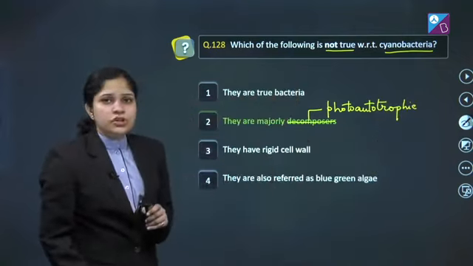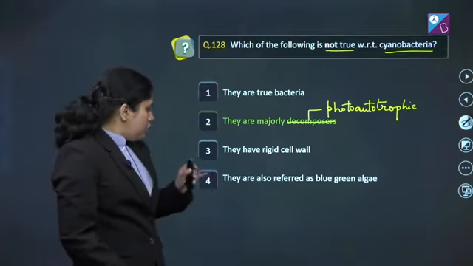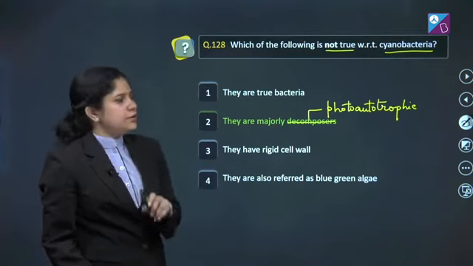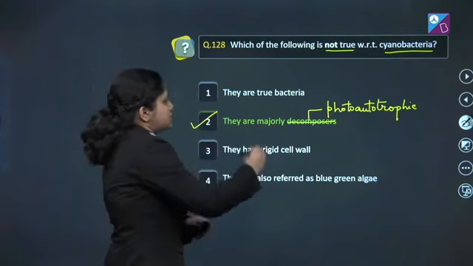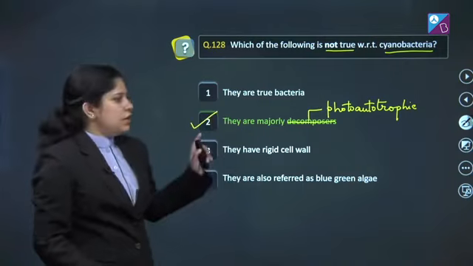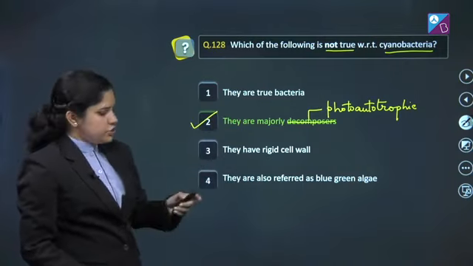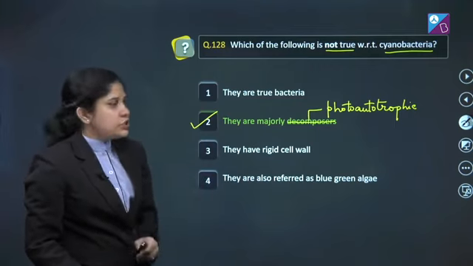Third, they have a rigid cell wall. Absolutely true. Fourth, they are also referred as blue-green algae. Absolutely correct. So the incorrect statement for the cyanobacteria is given in option number 2, and it is the correct answer of this question. Let's move to the next question.